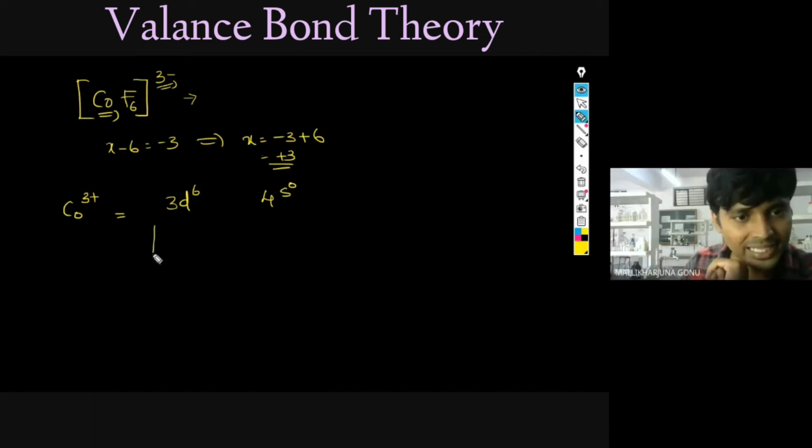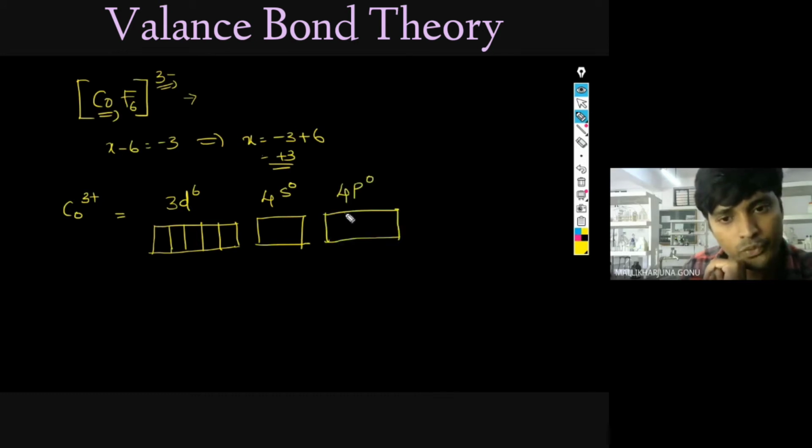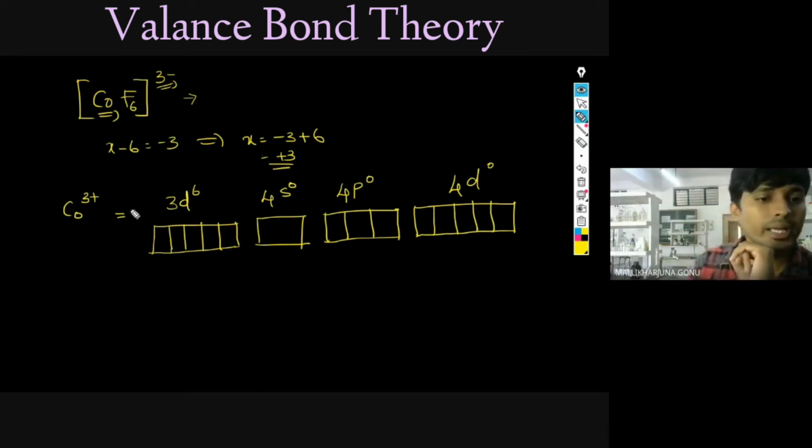Now I will write the orbitals. 1, 2, 3, 4, 5 for 3d, and 4s0 and 4p0, 1, 2, and 4d0. 4d is also there, 1, 2, 3, 4. Okay, so this you have to arrange now. 3d6 means, okay.